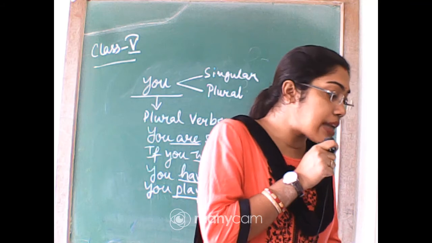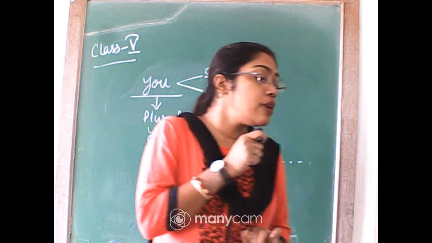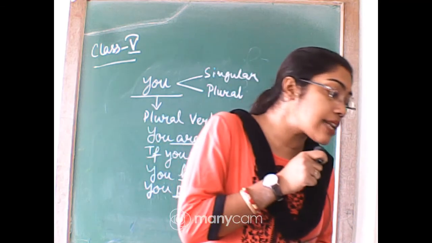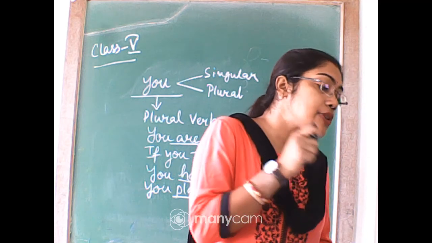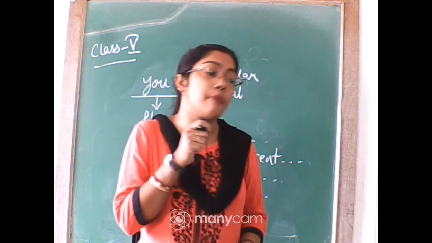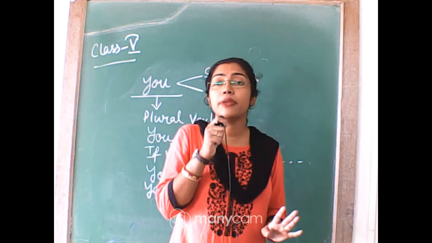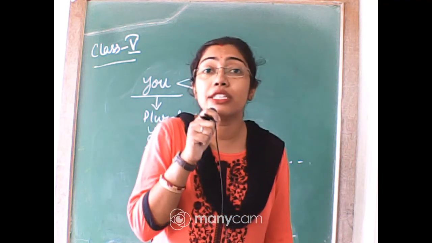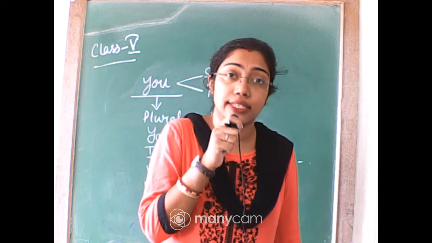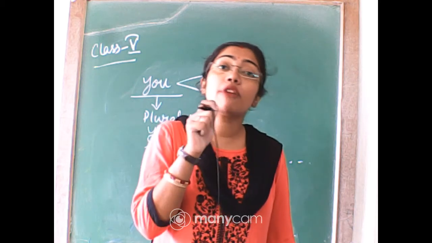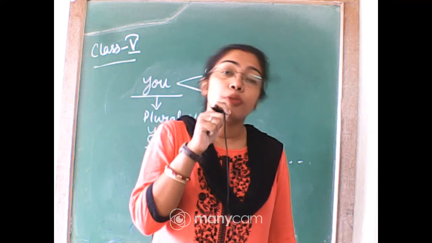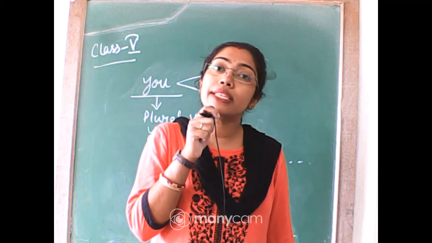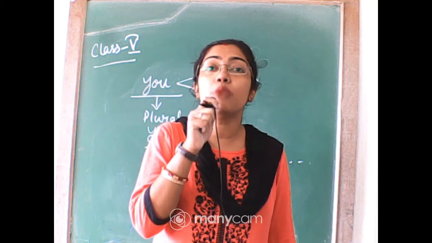Rule number 3: sometimes the title of a book looks like a plural noun, but it is the title of one book, so it's actually singular and takes the singular verb. For example, the name of the book is Gulliver's Travels. The name of the book is in plural form, but actually it is the name of one particular book.